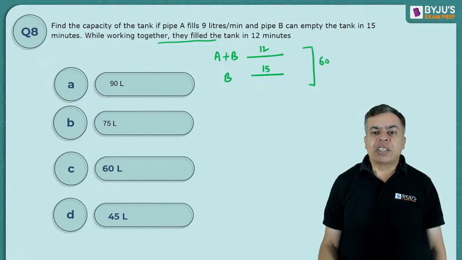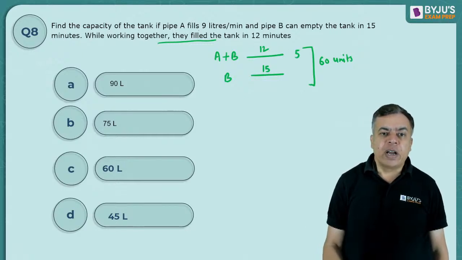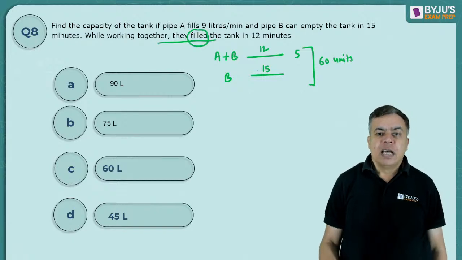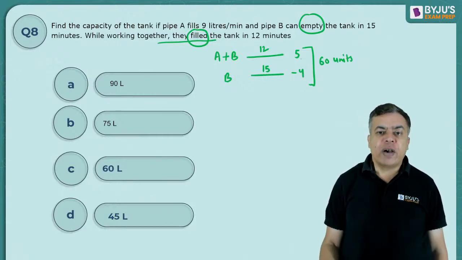So I have taken 60 unit is the LCM. So A and B together are filling, but B is emptying.